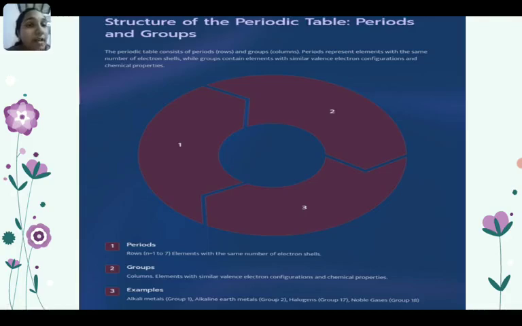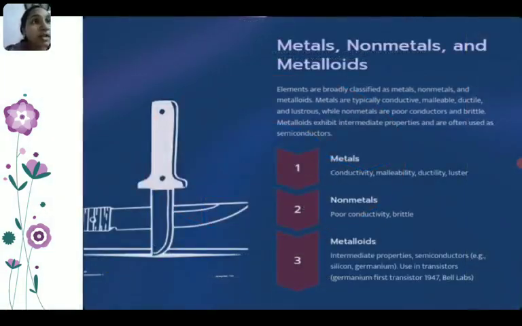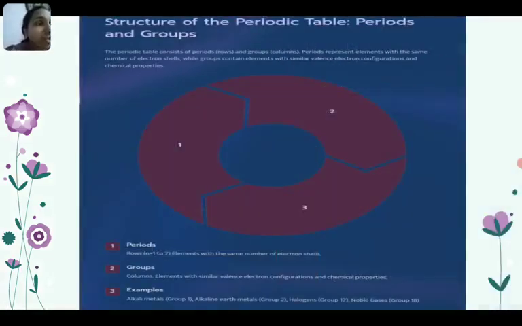For example, alkali metals are arranged in group 1, which have the same valence electron. Alkaline earth metals, that is group 2, also have the same valence electron configuration, that is ns2. And noble gases also have the same valence configuration, that is the inert gas configuration.